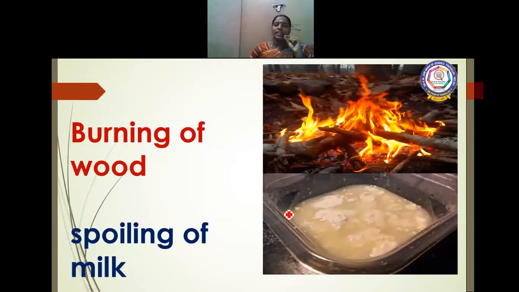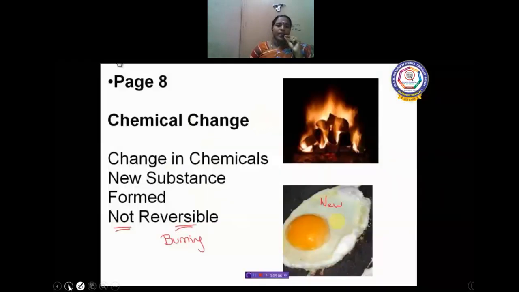An entirely different product is formed, so we cannot get it back again. So this shows a different property. In a chemical change, new substance is formed, it is not reversible, and it will not go back to the original substance.